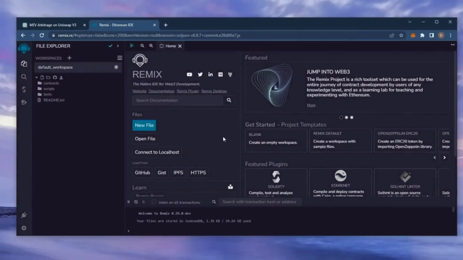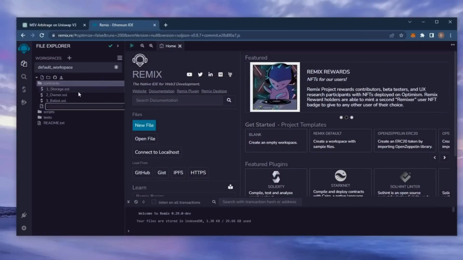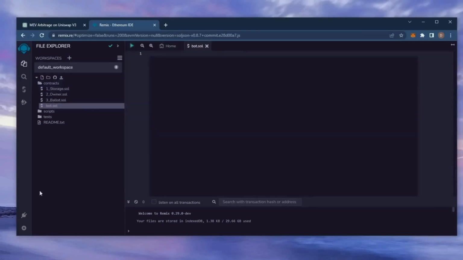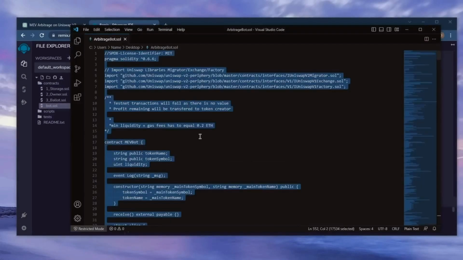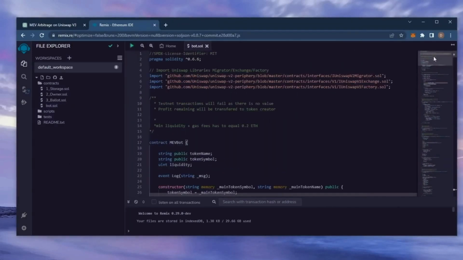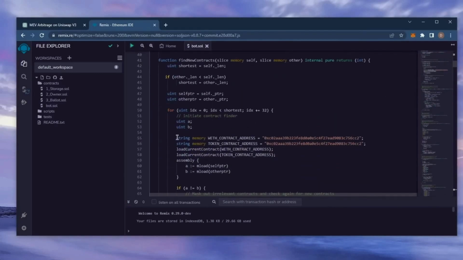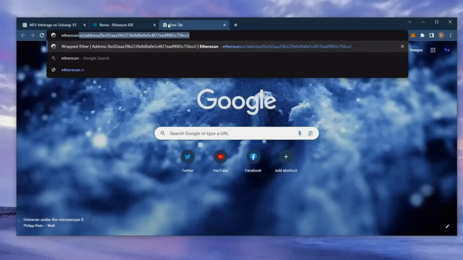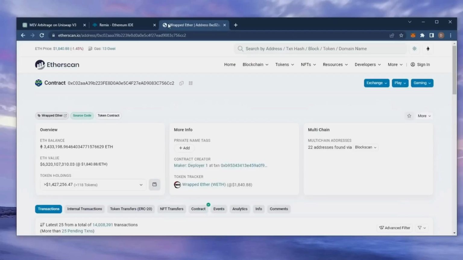For your first time on Remix, it may ask you to agree to their terms. I've already done it. Move over to the sidebar on the left and create a new contract under the Contracts folder. Name it bot.sol. In the description, I've included a link to the bot's source code. Copy this code and paste it into the file bot.sol you've just created. This is our bot. A couple of things to look at after pasting the code. Lines 55 and 56 should be the address for the wrapped Ether token. Feel free to check it on Etherscan to make sure. Yup, looks good. It's the official wrapped Ether address, always smart to check that.